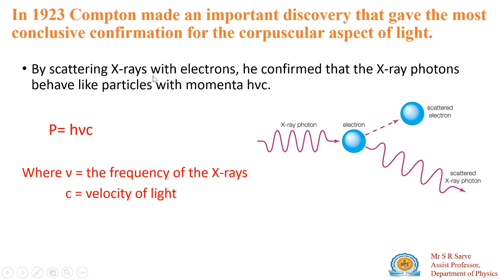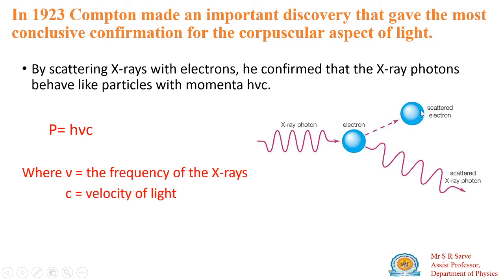After that, in 1923, the Compton effect was explained by Compton, and he confirmed that light consists of photons and that a photon behaves like a particle. He obtained the equation for the momentum of that particle for X-rays, which is h mu by c. Whenever an X-ray photon is incident on an electron, the photon gets scattered in one direction and the electron gets scattered in another direction.